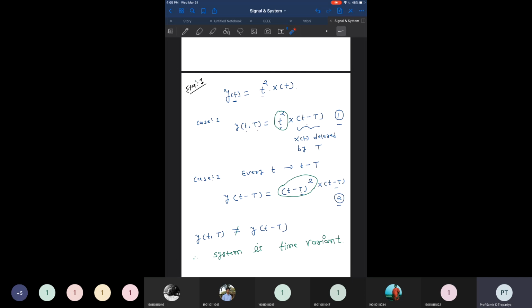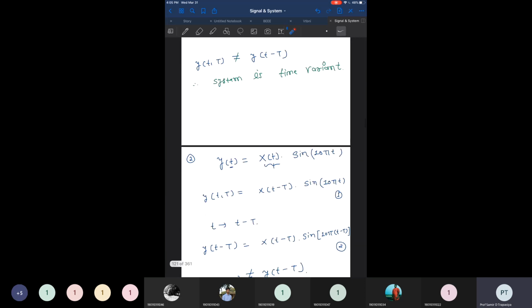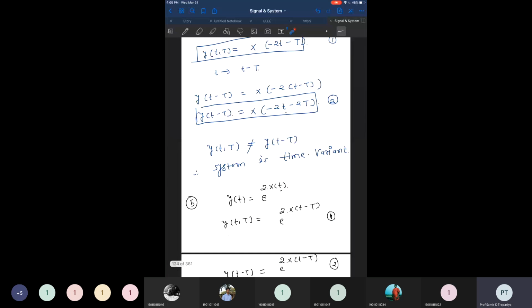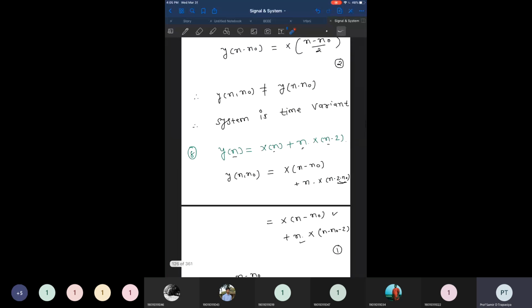And a few examples we have already solved over here, where it is given y of t is equal to t square of x of t and so on. So we have already gone through a few examples, and we have solved them.